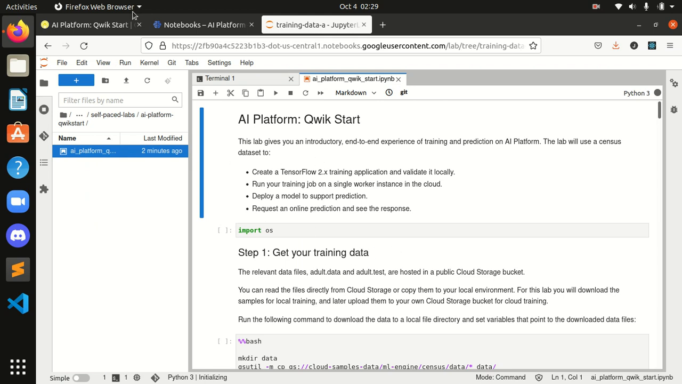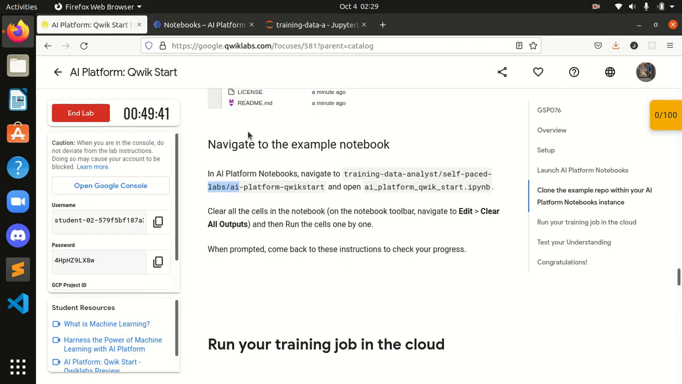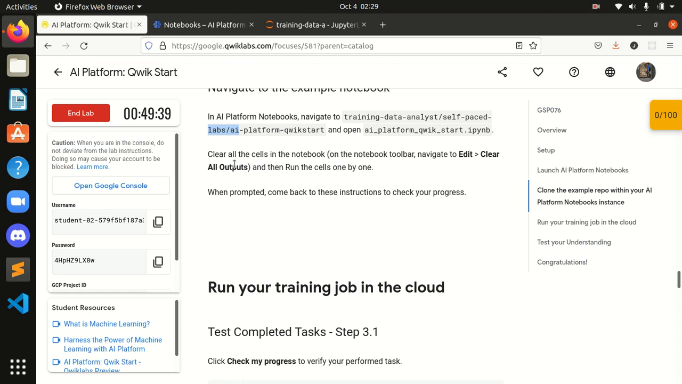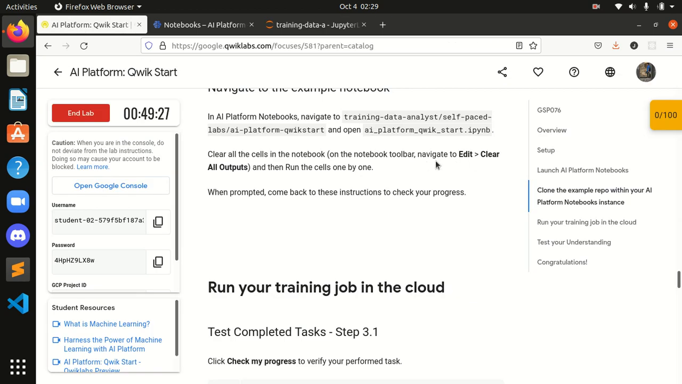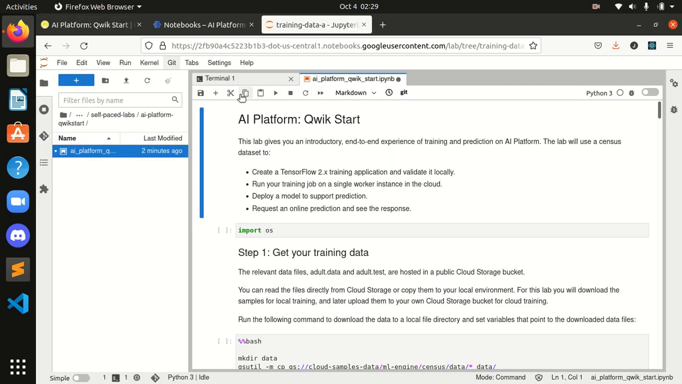So guys, we are here and we have to perform the Jupyter Lab instructions. Okay, clear all the cells in the notebook. On the notebook toolbar, navigate to Edit, Clear All Outputs, then run the cells one by one. Okay, we are in the notebook toolbar and I will navigate to Edit. Okay, from here, which is Edit. Save the notebook. Where is the editing?